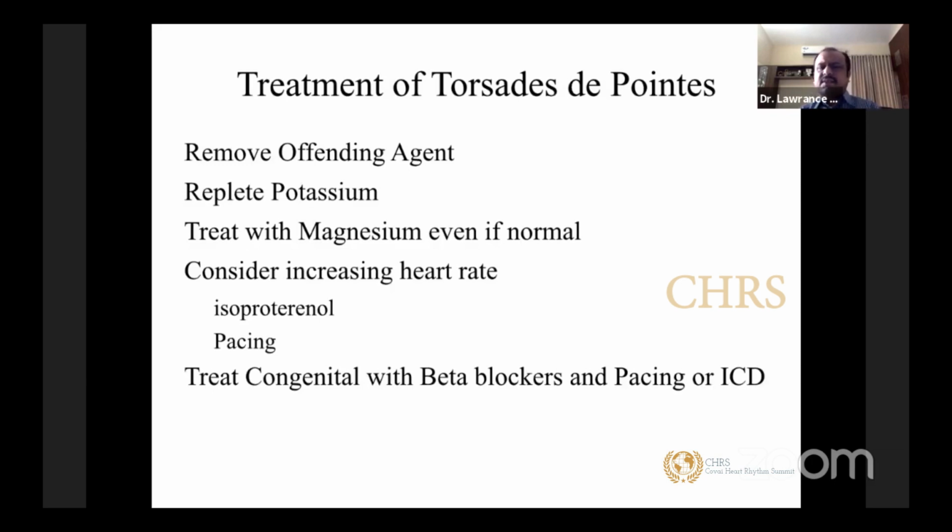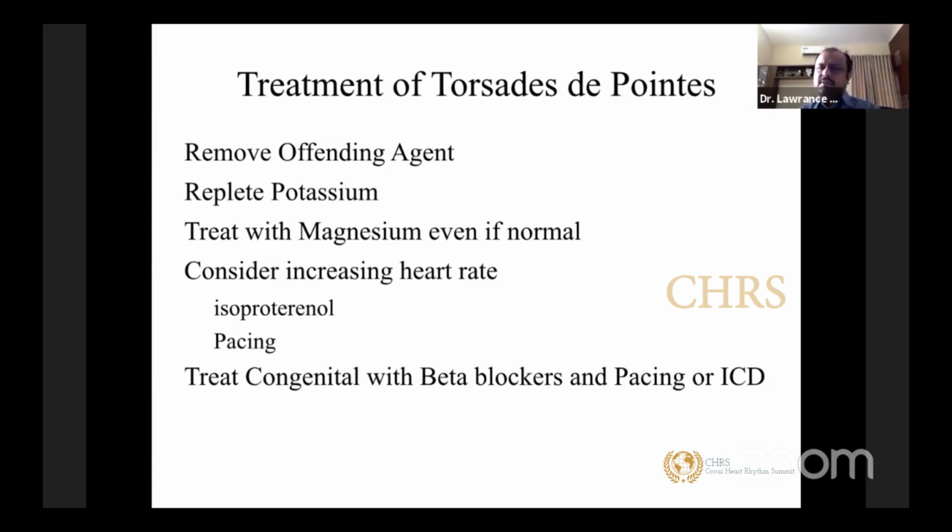How do you treat this Torsades? The most important thing is to remove the offending agent immediately. Whatever drug can cause even the slightest QT prolongation also has to be pulled out. We have a list of drugs which can cause a tremendous QT prolongation, and we have drugs which are usually okay. A lot of antibiotics can cause a little QT prolongation, but when you already have a QT prolongation, all offending drugs have to be taken off.